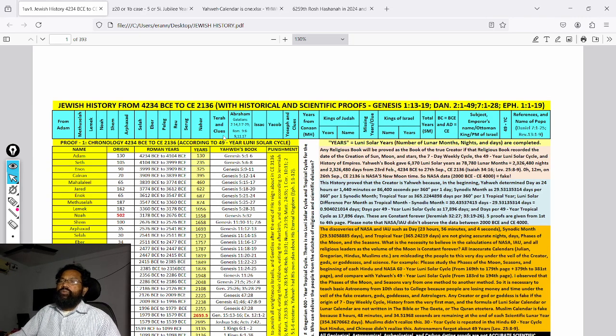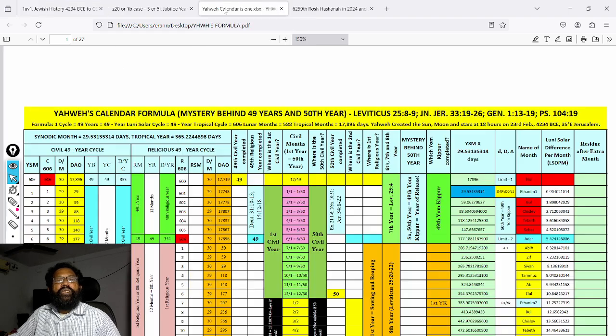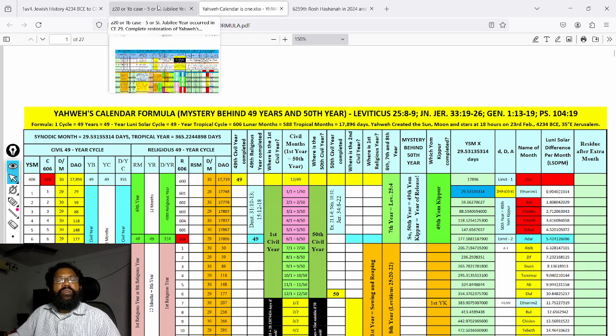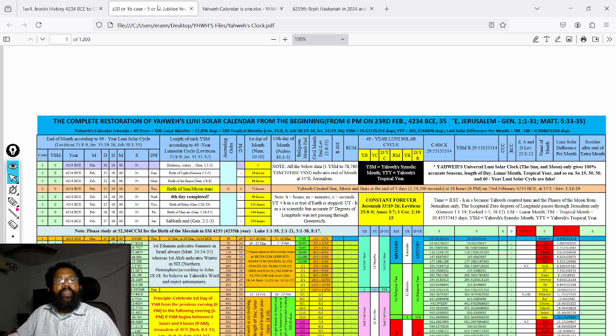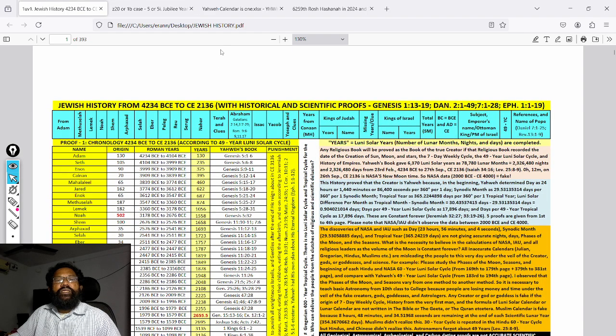6259th Rosh Hashanah in 2024 and 3564th Jewish Release New Year in 2025. Today I am going to unravel the mystery behind YAHWEH'S calendar formula and the beginning of each month and year. This is YAHWEH'S clock. This is Jewish history.